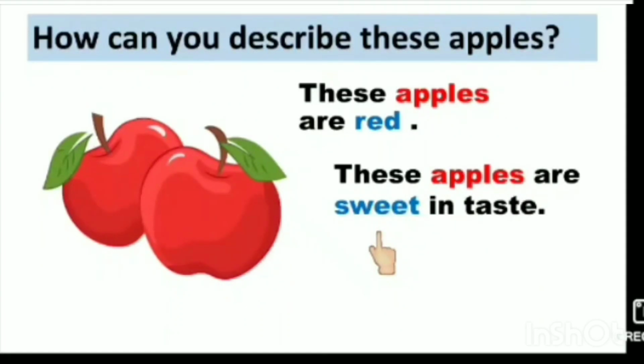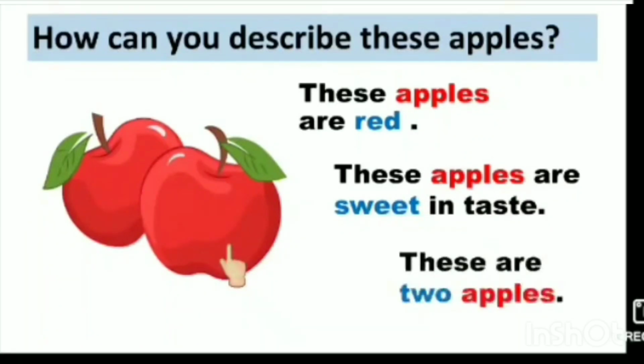And what can you see more, children, from this picture? How can you describe more? Yes, these are two apples. This number 2 describes the number of apples. So 2 is a describing word here. I hope children you understood what a describing word is and how to describe a picture or any thing or any person or any animal or any place.